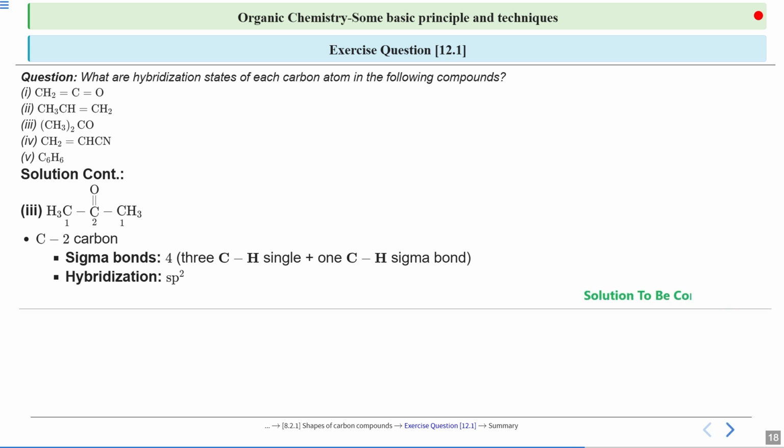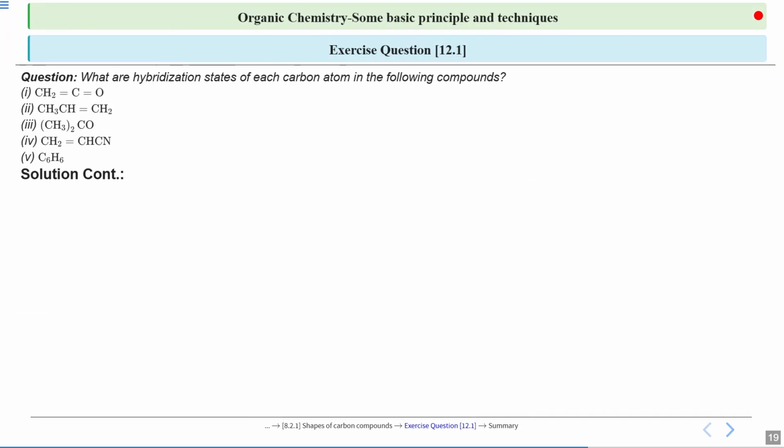So what we can say about this compound is that both of the carbons on either side of the carbon containing oxygen are sp3 hybridized, and the middle carbon is sp2 hybridized. So we are done with the first 3 compounds.